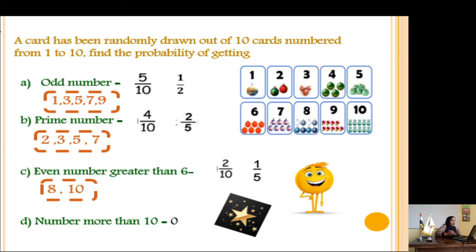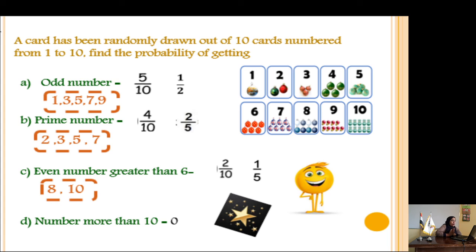Another slide. A card has been randomly drawn out of 10 cards numbered from 1 to 10. Find the probability of getting... You have cards with a number from 1 to 10. He asked you, what is the probability to get an odd number? From 1 to 10, what are the odd numbers here? It will be 1, 3, 5, 7, and 9. We have 5 odd numbers. 5 out of 10, we will divide both numbers by 5, it will be half.